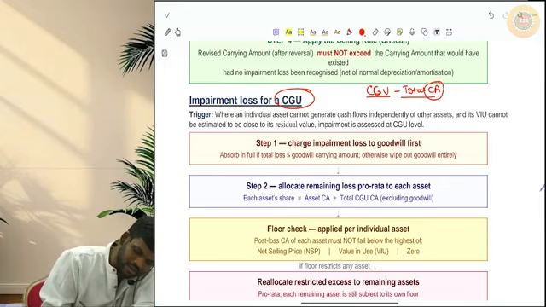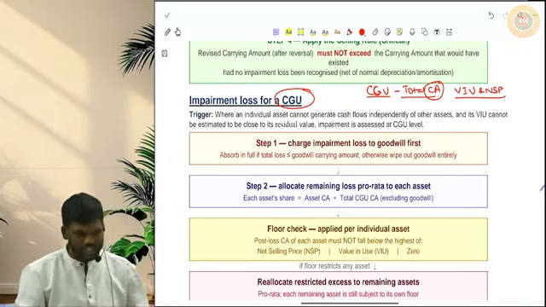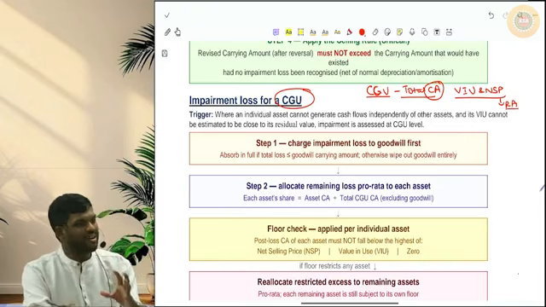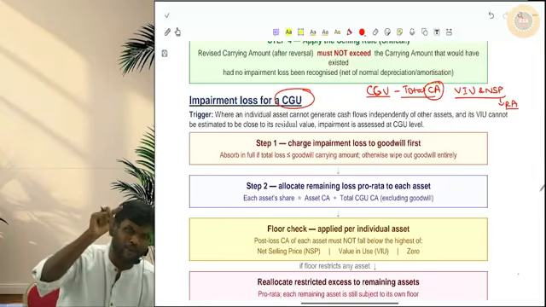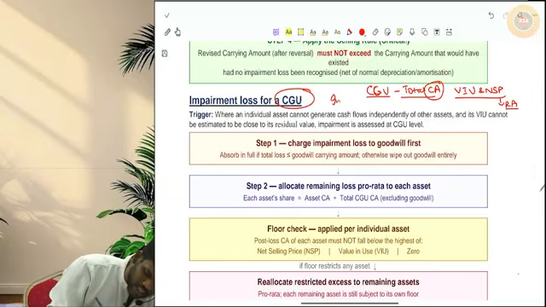For the CGU, we have to estimate value in use and NSP of the CGU. Of these two, whichever is higher will be the recoverable amount. That recoverable amount will be compared with this total carrying amount. If recoverable amount is less and carrying amount is more, then for the CGU there is impairment loss.